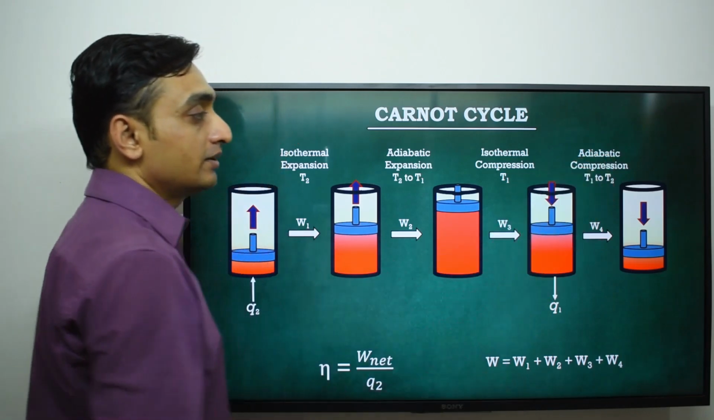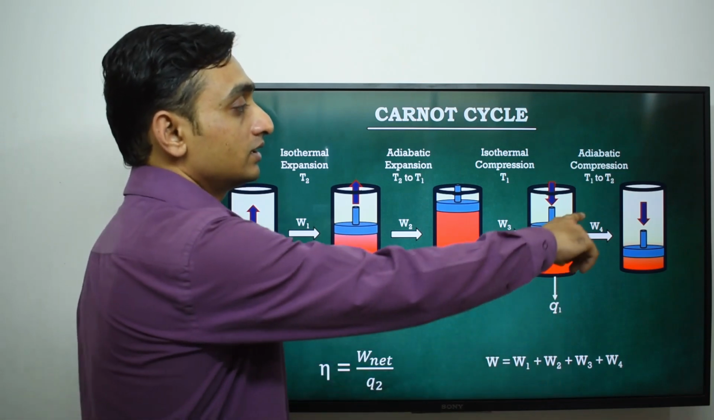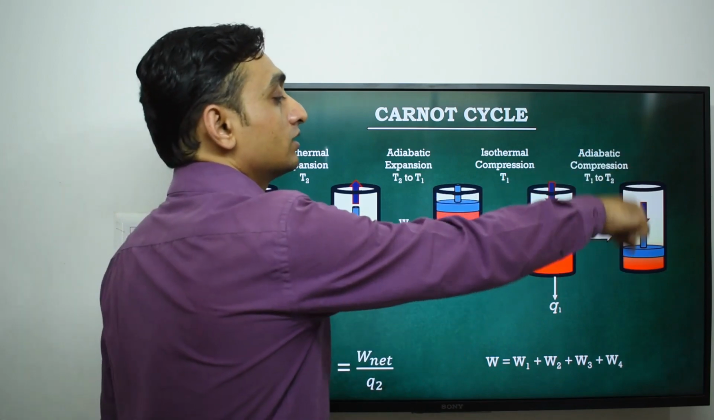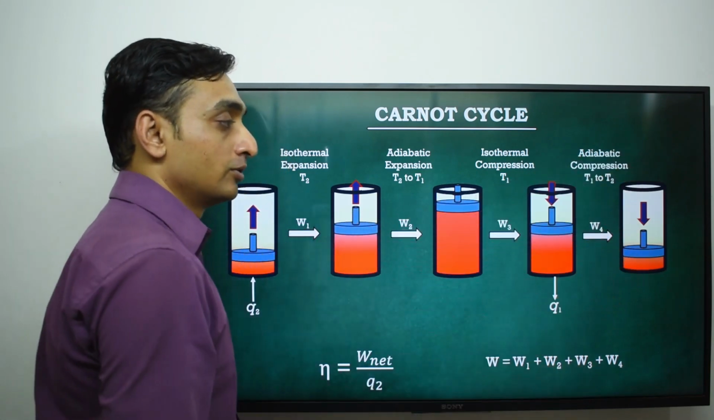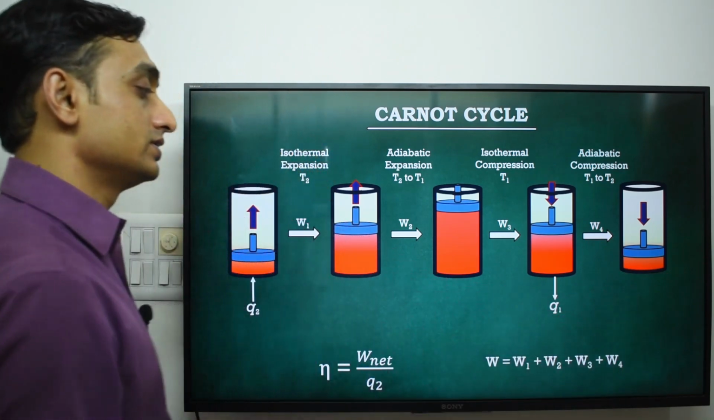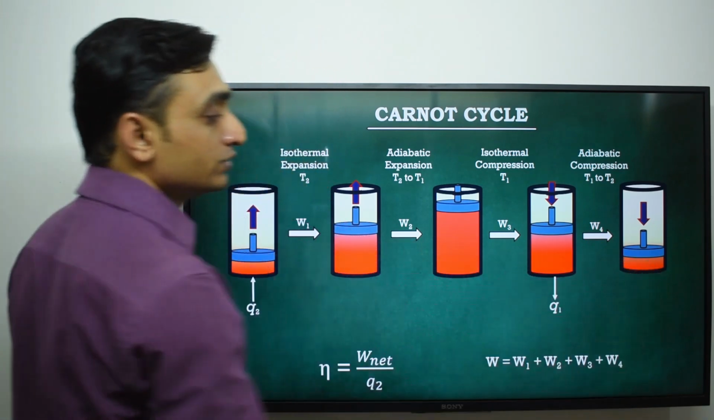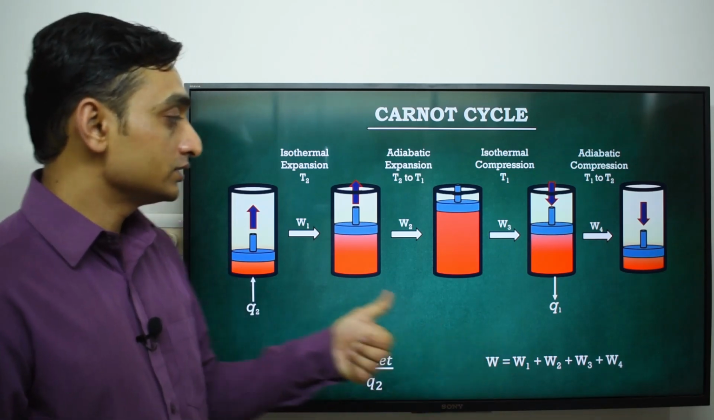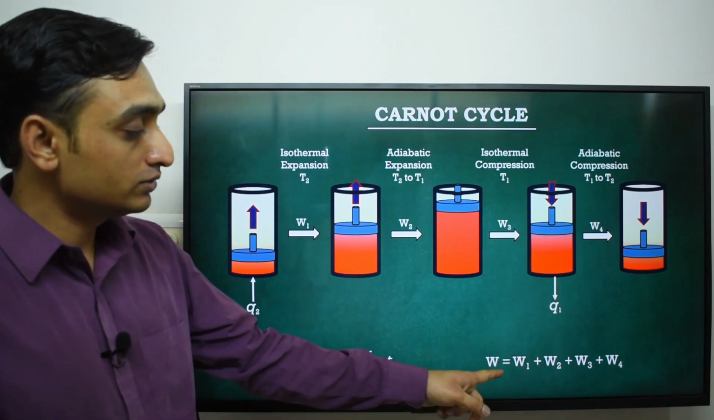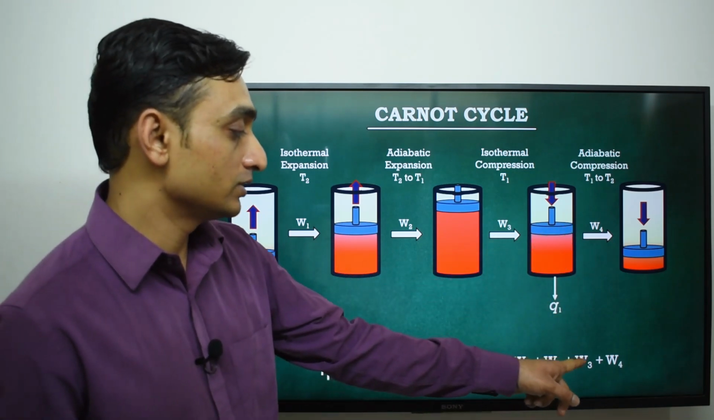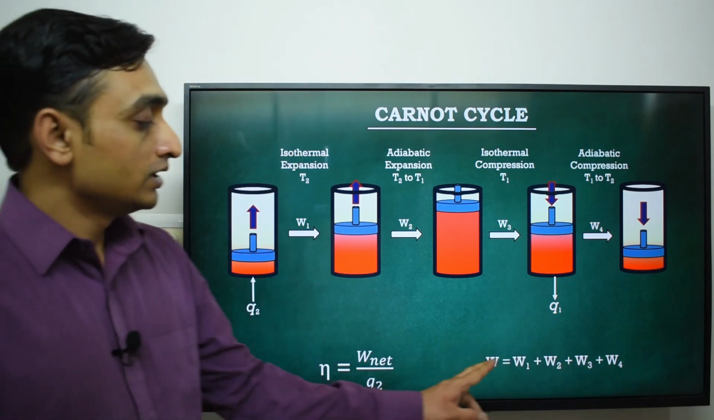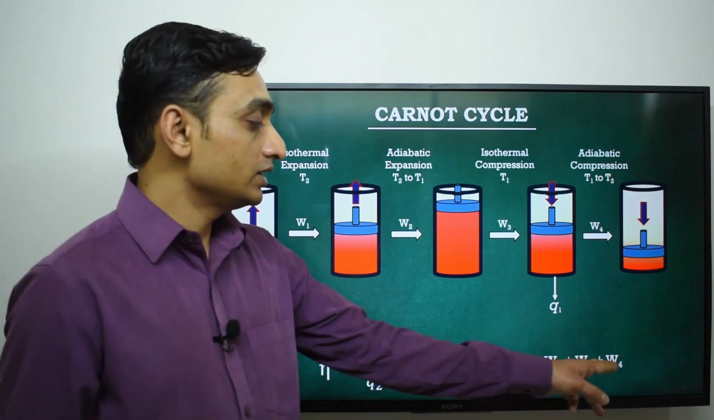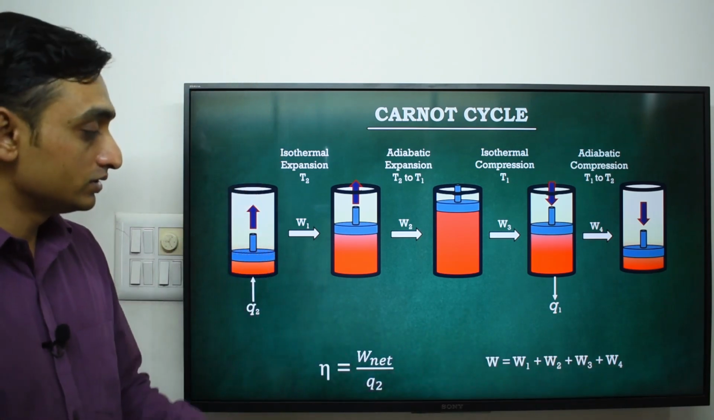The next process is adiabatic compression. Adiabatic compression occurs from T1 temperature to T2, and we need to do work on the system, that is W4. Now this is the initial state of the system, so the system returns to its initial state. The total amount of work we get during the whole process is W equal to W1 plus W2 plus W3 plus W4. W1 and W2 are work done by the system, and W3 and W4 are work done on the system.